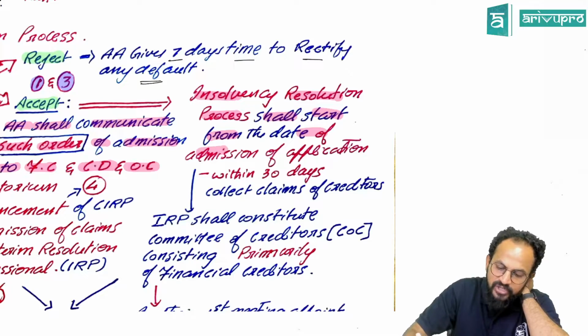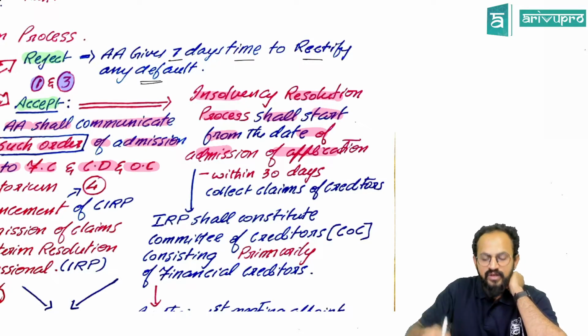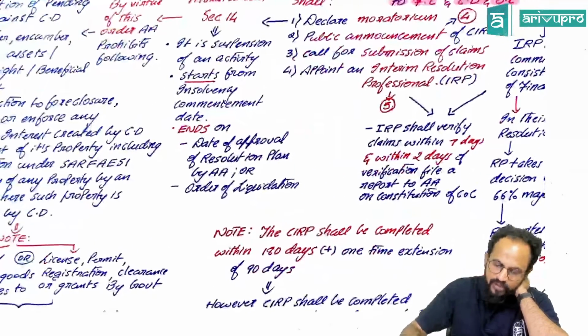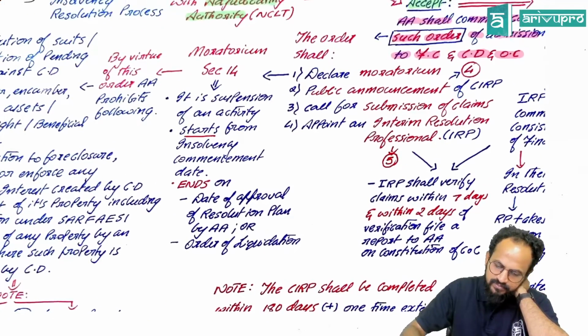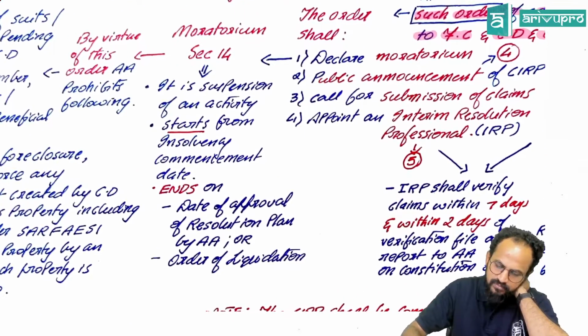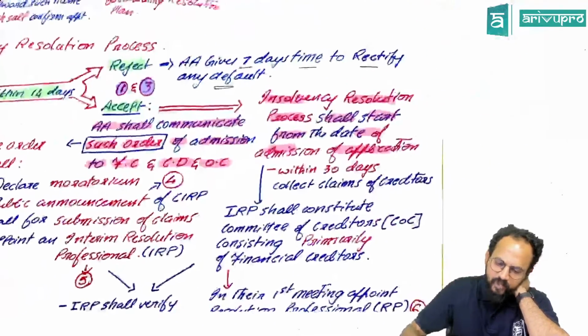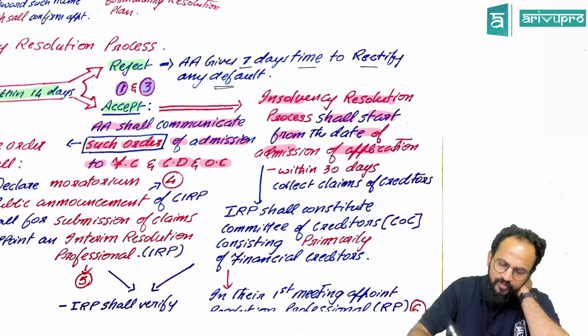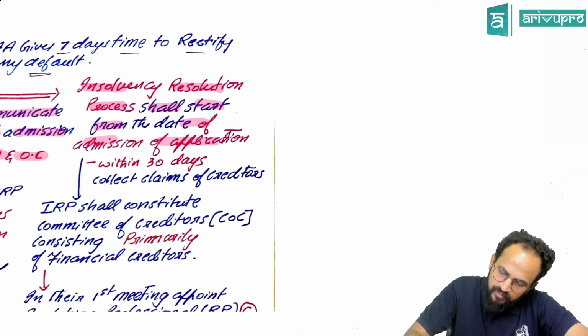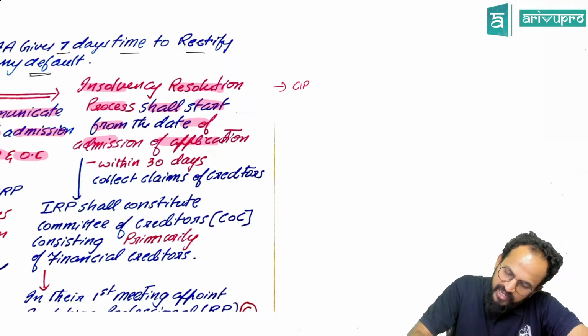Clear? People, the day the application has been admitted by NCLT, people, the insolvency resolution process shall start from the date of admission of application. Is this clear, people? It is also called as, so people, it starts from insolvency commencement date. This date, people, is also called as insolvency commencement date. CIRP start date or insolvency commencement date.